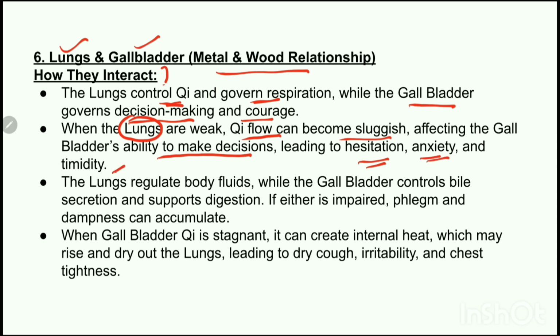The next function of the lungs is that they regulate body fluids, and the gallbladder controls bile secretion and supports digestion. What will happen if any one of them is weak? There will be formation of phlegm and dampness which will accumulate. Another connection is that when the chi of the gallbladder is stagnant, it can create internal heat. And whenever there is heat, it rises up, and it goes to the lungs. This will lead to dry cough, irritability, and chest tightness.